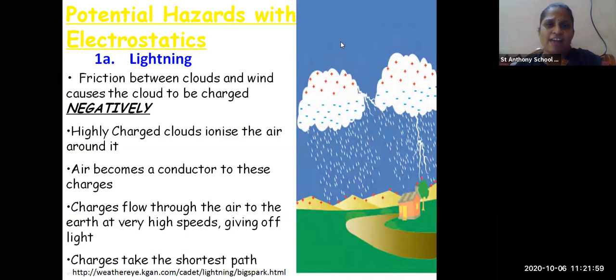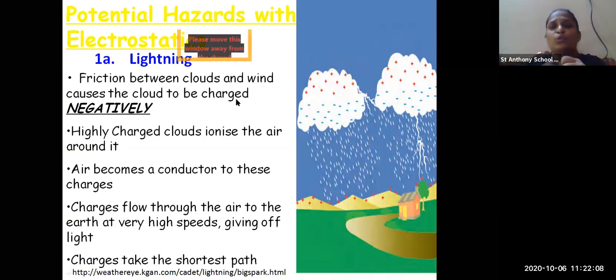Now we have seen that in the rainy season, when two clouds come closer together, whatever friction is caused between them causes some lightning.